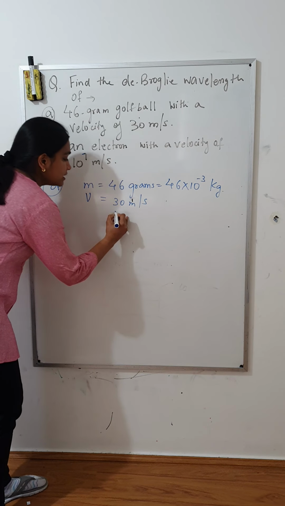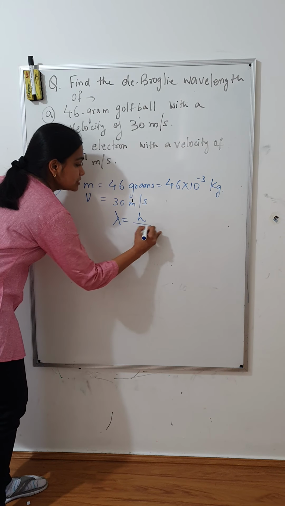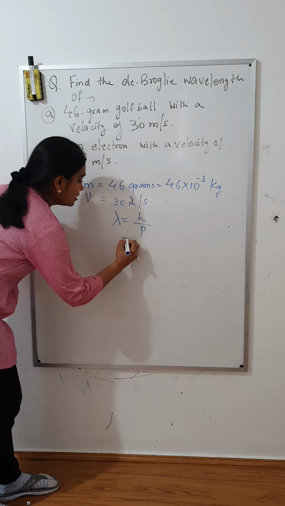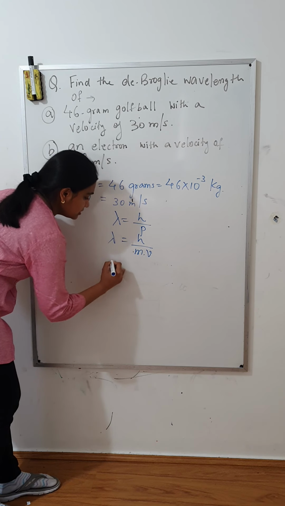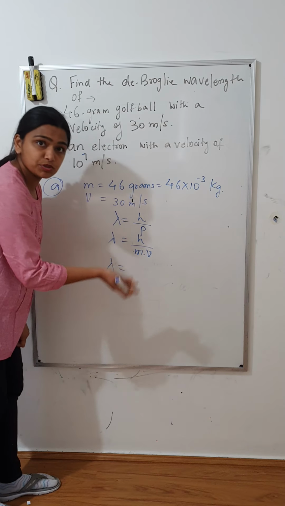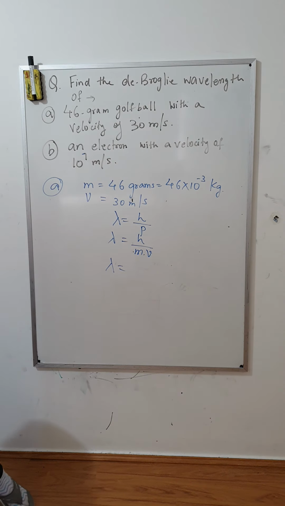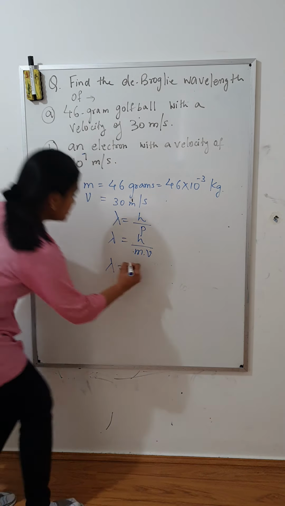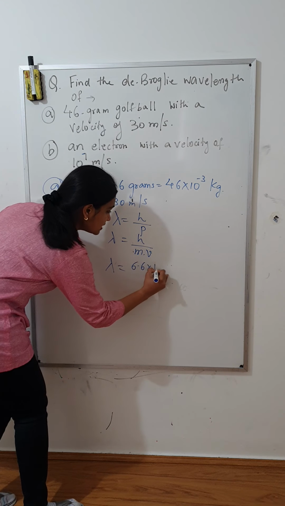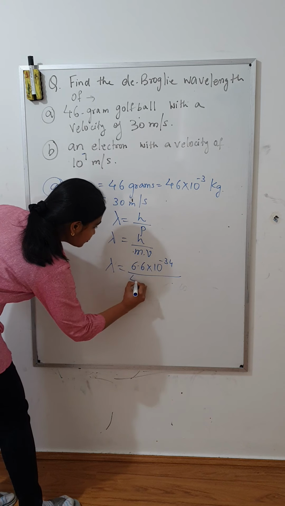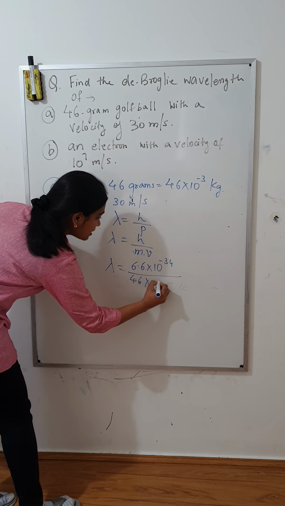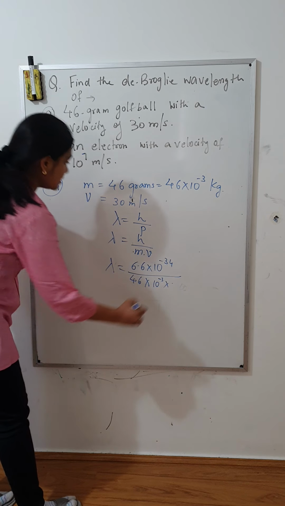The formula for de Broglie wavelength is lambda equals h over p. Momentum can be written as mass times velocity. So we just have to put in the numerical values: 6.6 times 10 to the power minus 34 divided by 46 times 10 to the power minus 3 times 30.